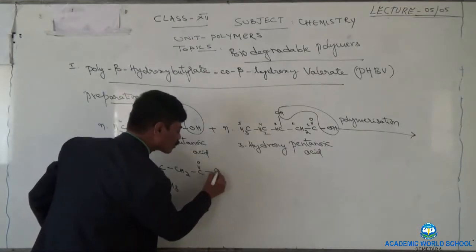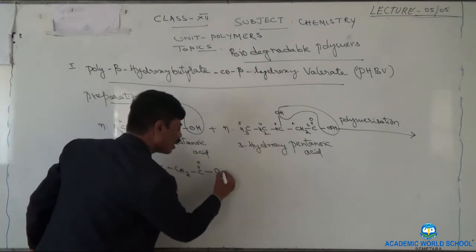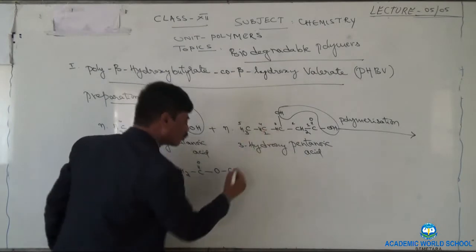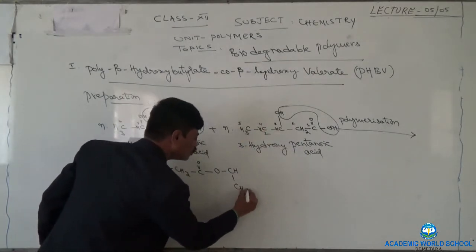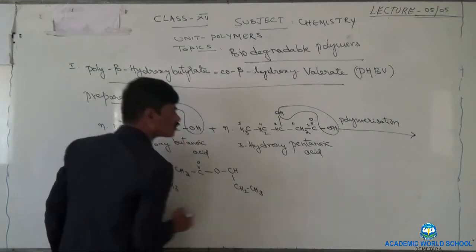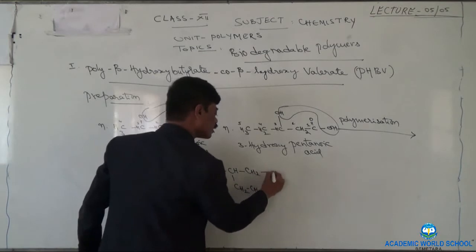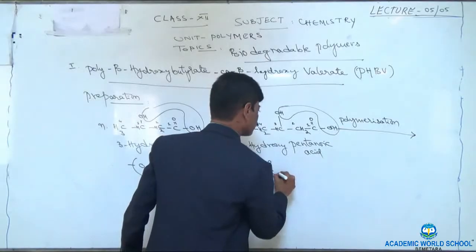Then it becomes oxygen, via oxygen it gets connected, second monomer, and then CH, below that CH, this ethyl group in the form of C2H5, otherwise CH2, CH3. Right, after CH, CH2 and then CO. Right.